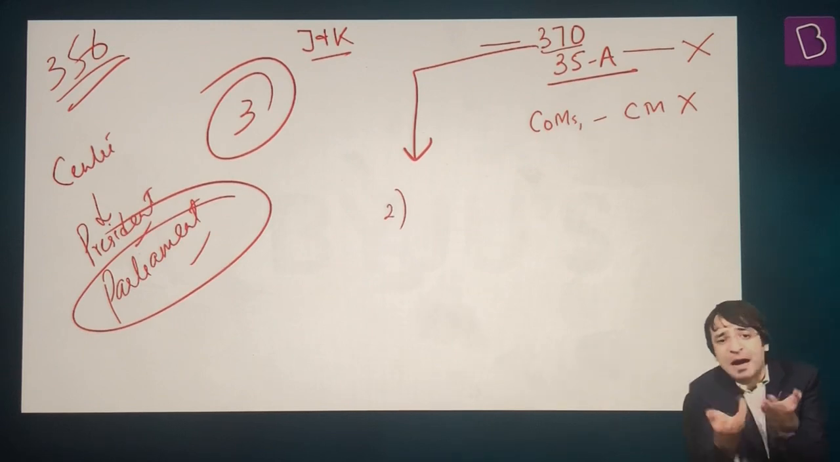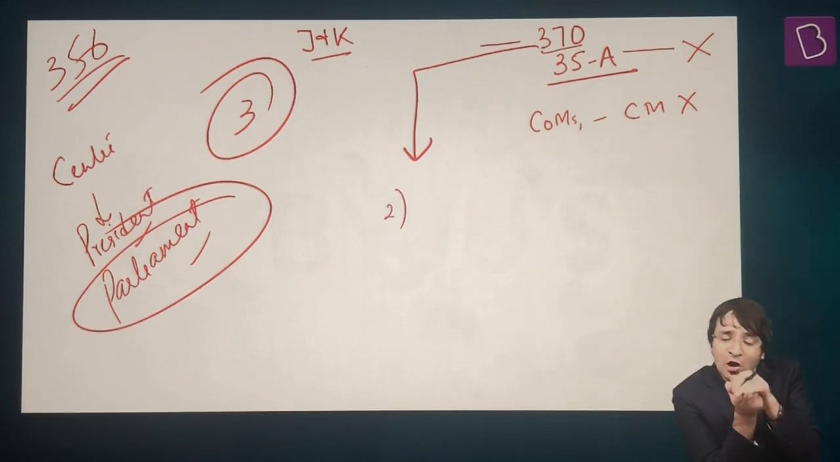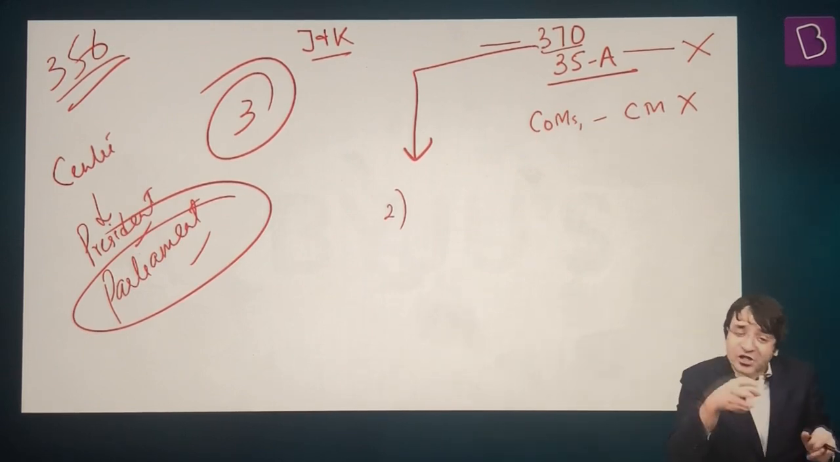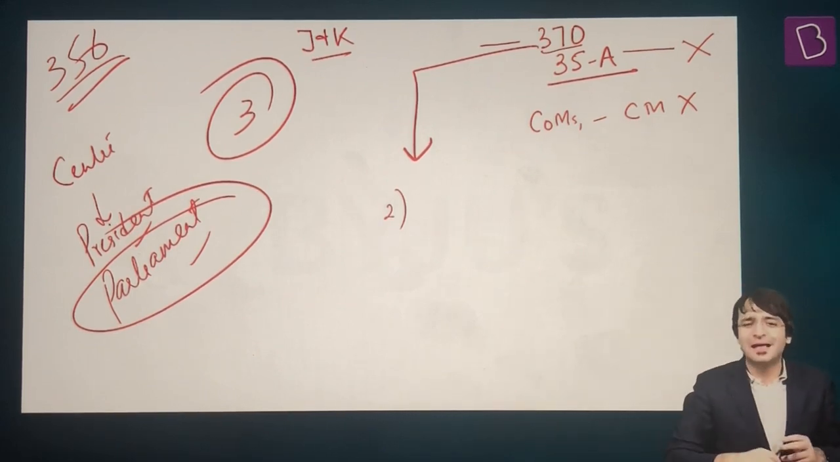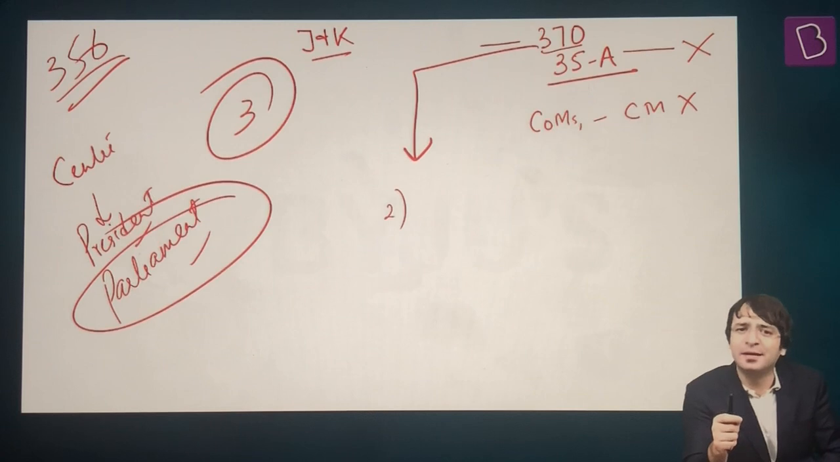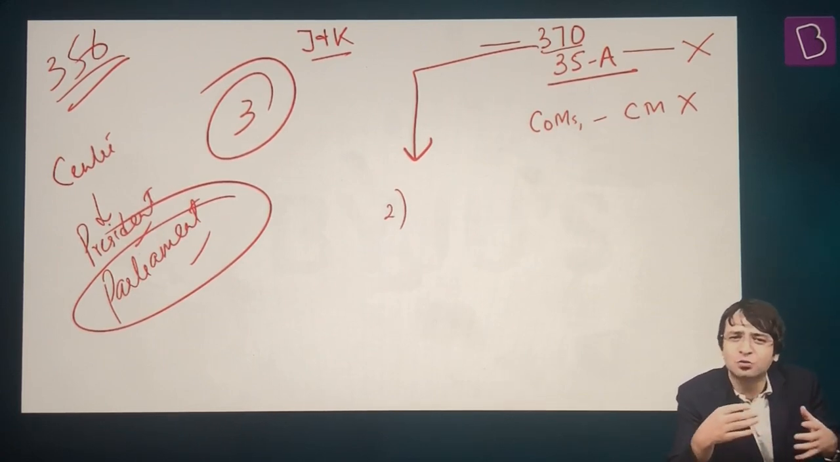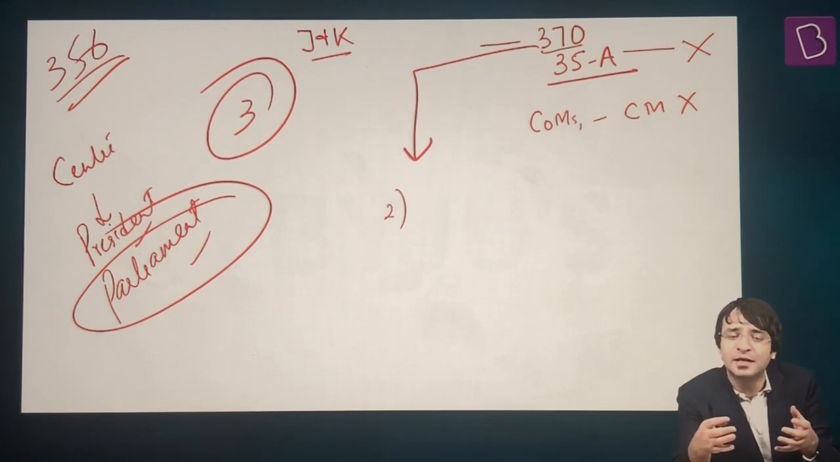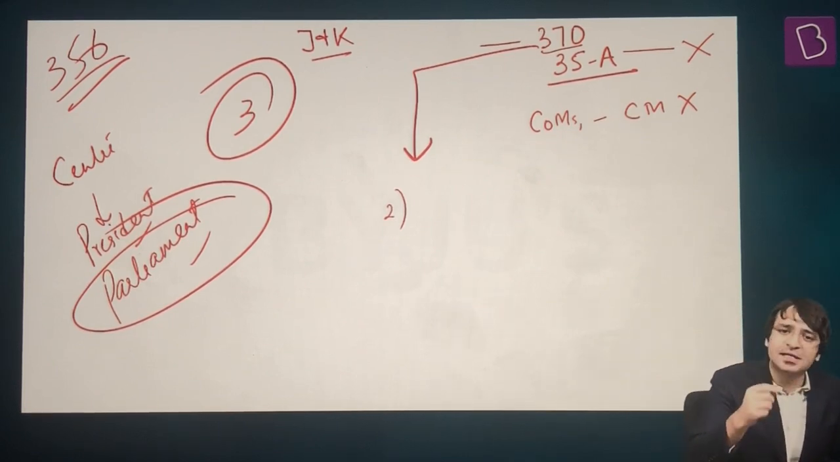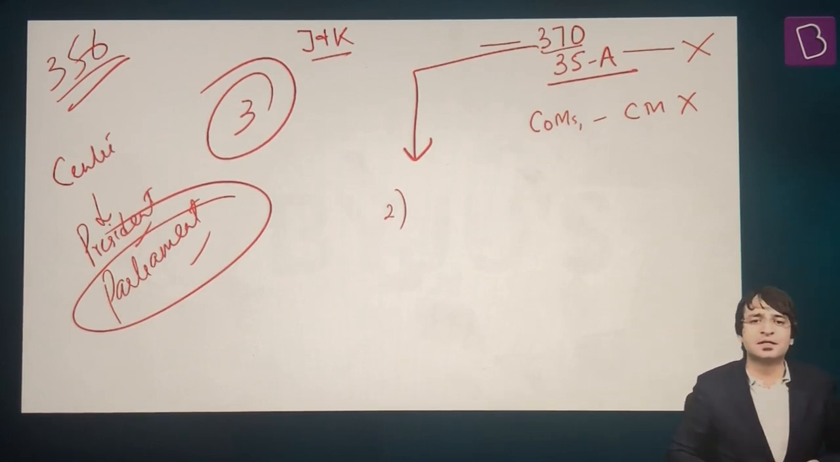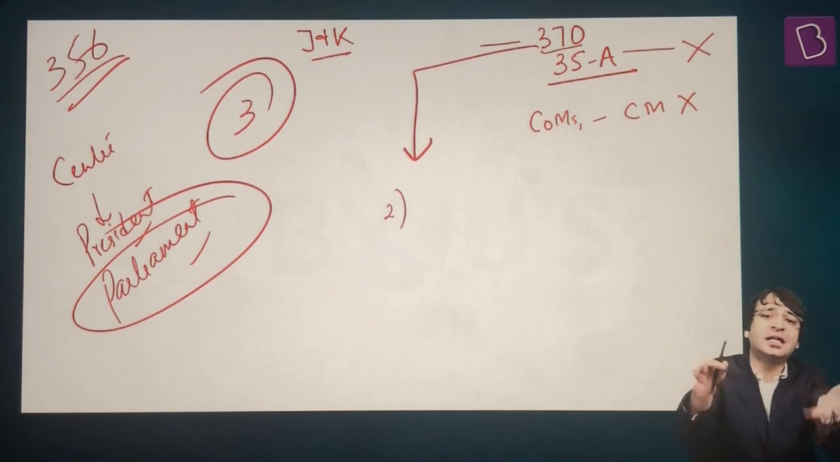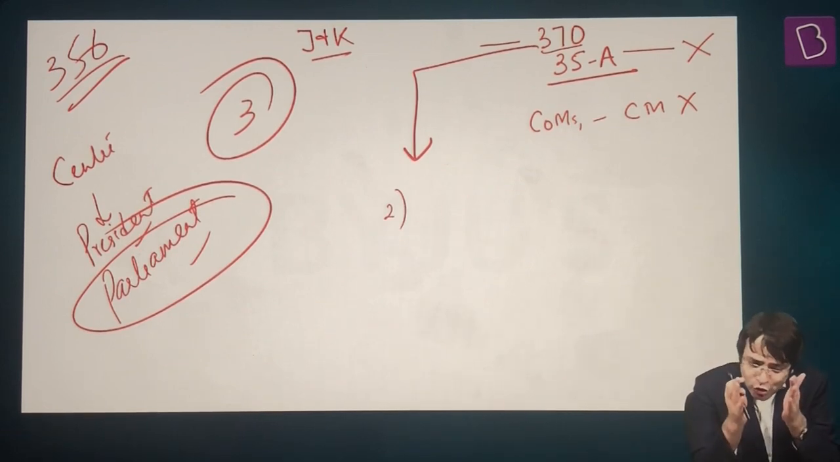And all the powers that are there for the Legislative Assembly of Jammu and Kashmir will be transferred to the parliament. But that's only for a temporary period: 6 months, 8 months, 10 months, 1 year, 2 years, maximum 3 years. Because 3 years is the maximum validity of a president's rule. You cannot continue with president's rule for more than 3 years in any state, because that's the constitutional limit.